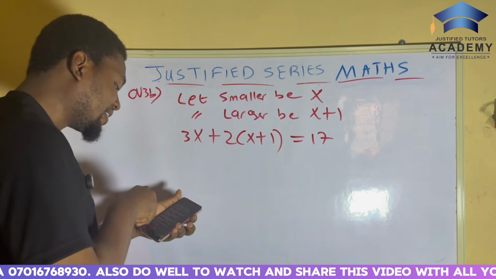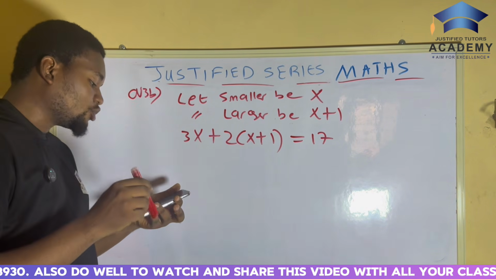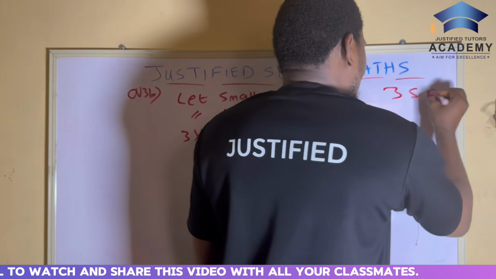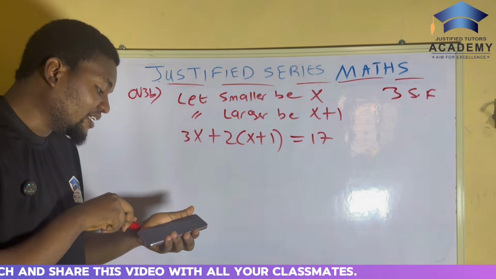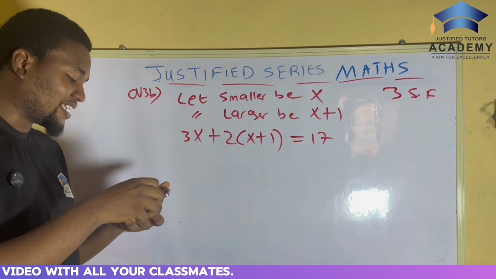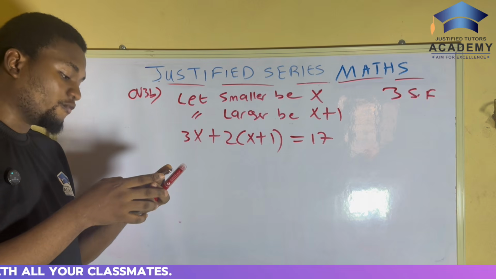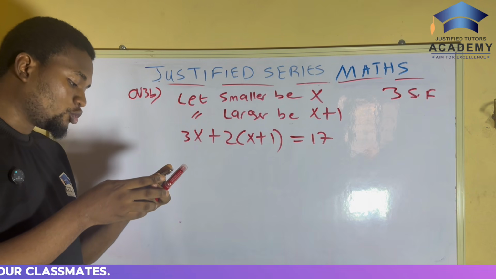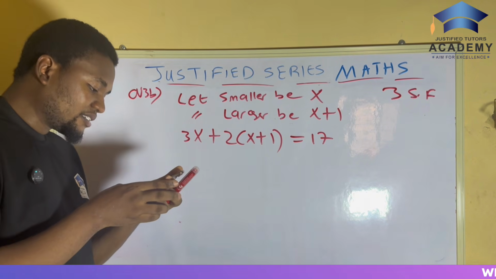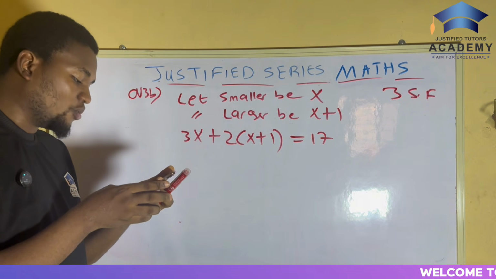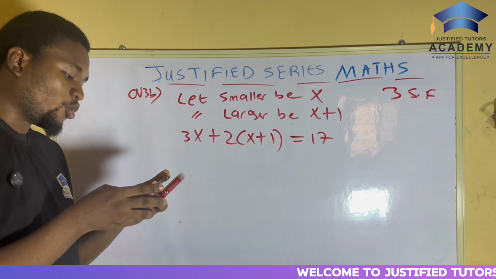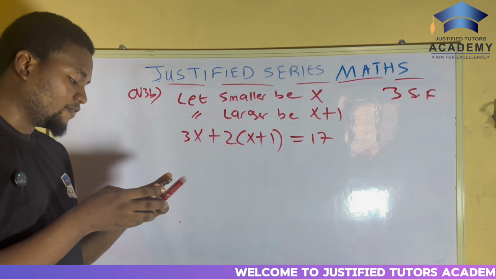Find correct to 3 significant figures the smaller number as a percentage of the sum of the 2 numbers.